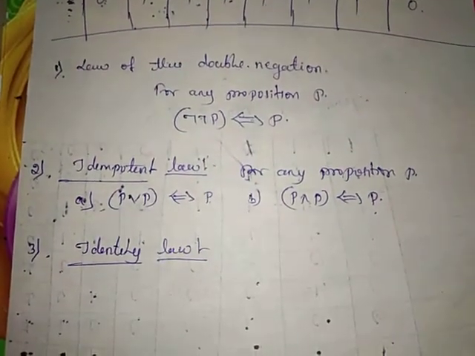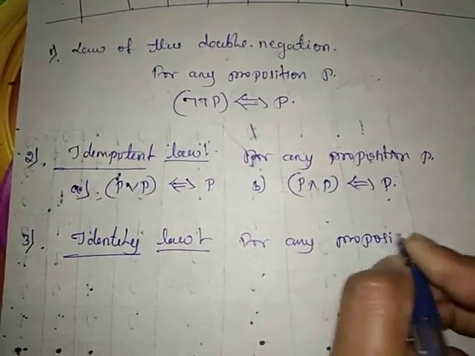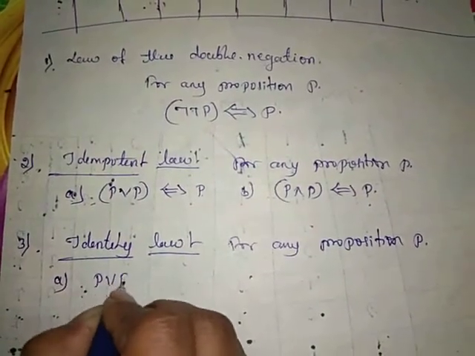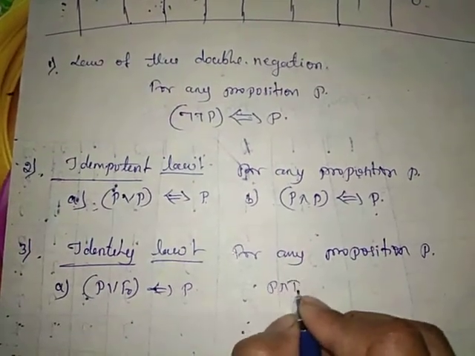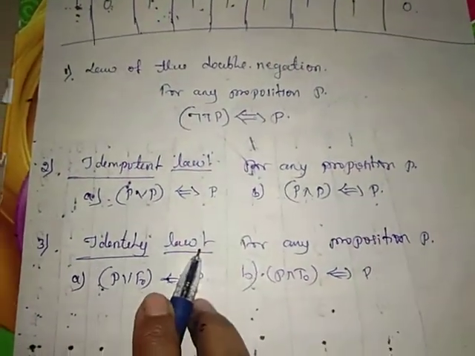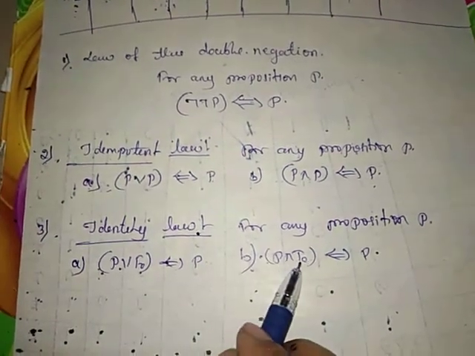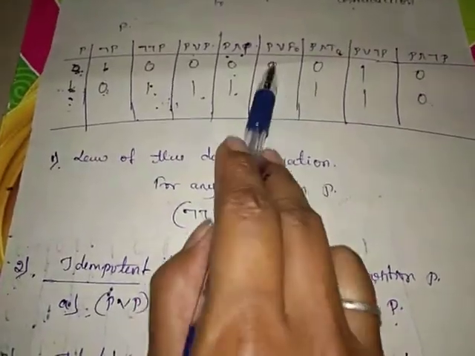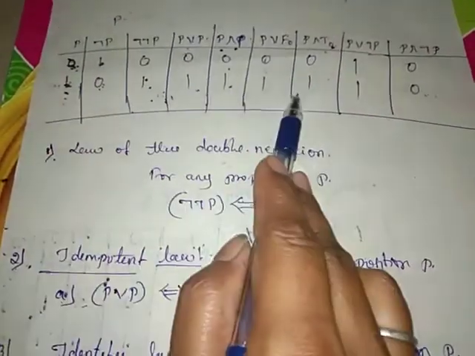So next, the third law, identity law. The identity law says that for any proposition P, P or F naught is equivalent to P, and P and T naught is equivalent to P. See here, P or F naught both are identical, P and T naught both are identical.